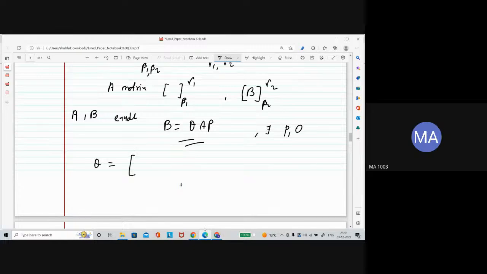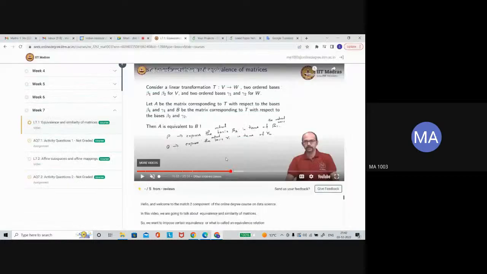So what is Q here? Express gamma 1 in terms of gamma 2.